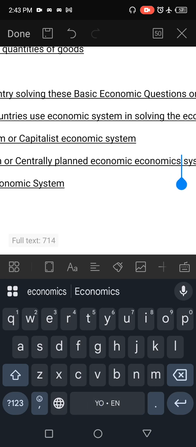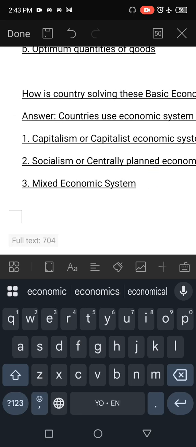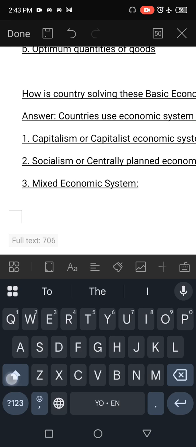So the mixed economic system is talking about both private individuals and governments providing solutions to the above economic questions of how to produce, what to produce, for whom to produce, and efficient allocation of resources. Nigeria falls into this category. We see that there are goods we call public goods and private goods.